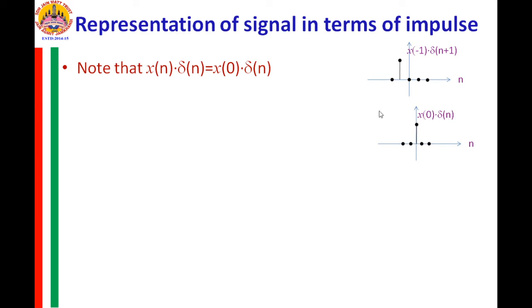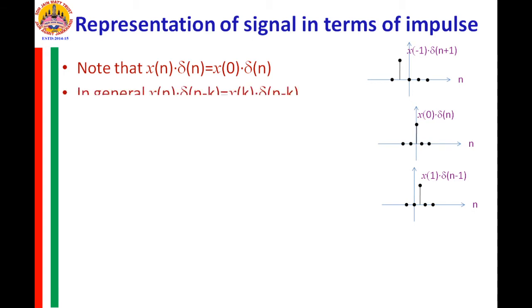Now, if in place of x of n into delta of n, I take x of n into delta of n plus 1, then that product may also be expressed as x of minus 1 into delta of n plus 1, and this is its graphical representation. In a similar way, for n equal to 1, it is x1 into delta of n minus 1. In general, for the product x of n into delta of n minus k, we write it as xk into delta of n minus k.